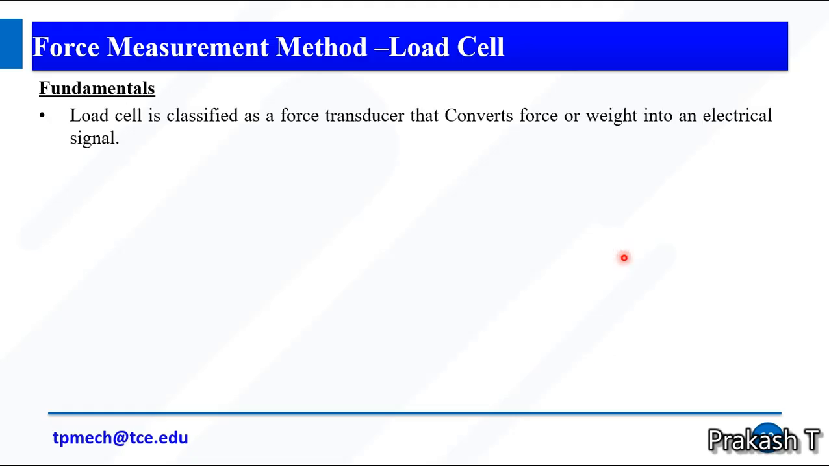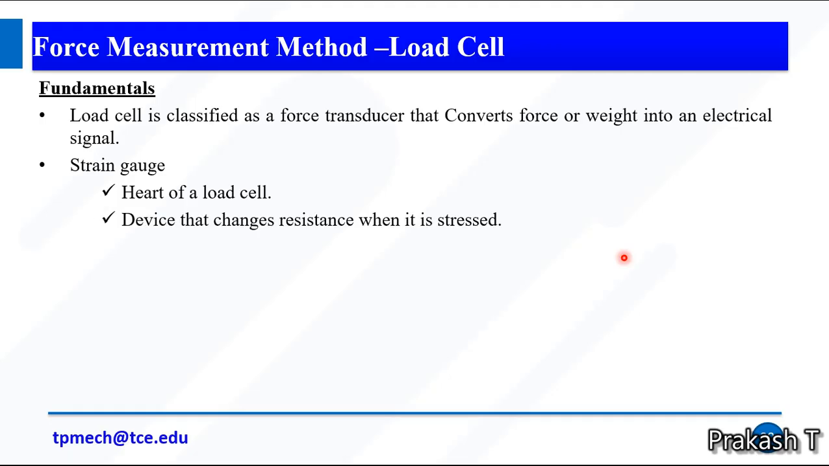So the load cell is classified as a force transducer. A transducer is a device which converts one form of energy into another form of energy. So the load cell converts force or weight into an electrical signal. The strain gauge is the heart of the load cell, a device that changes resistance when it is stressed.